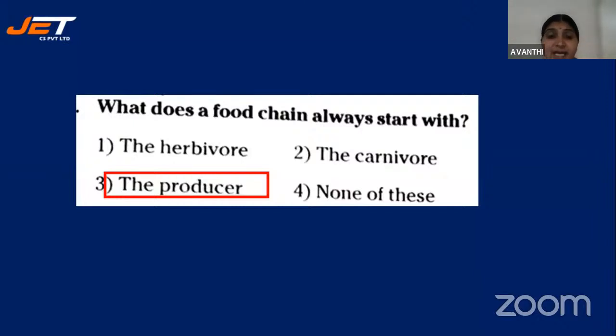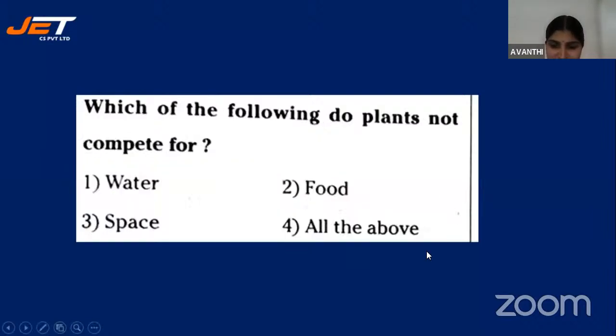Here basically every food chain starts with producers. Producers means they are preparing food for themselves and also for the entire living community, the entire living organisms. This is basic. Every food chain starts with producers. Okay, so already the answer is displayed to you. So I'll just move to the next question.